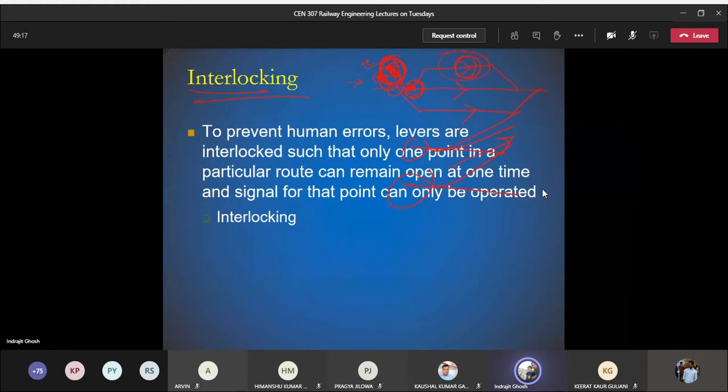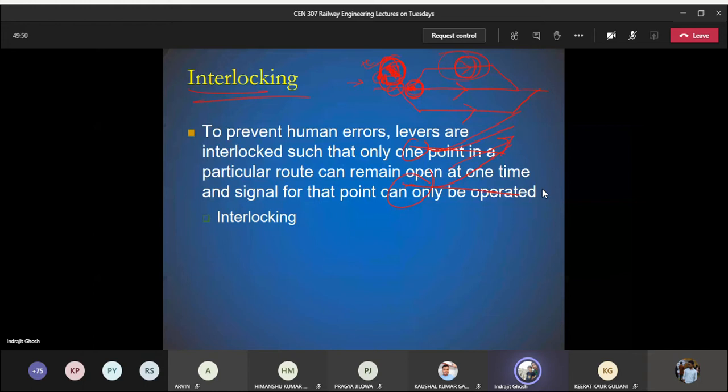So in order to prevent human error, there are levers which are interlocked in such a way that these points and signals operate at the same time. This is known as interlocking. We set the points and signals in such a way that the cabin man, the person who is responsible for the arrival of the train, cannot lower the signal for the reception of a train